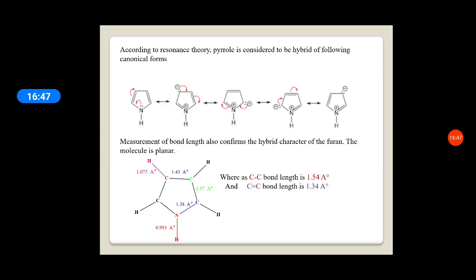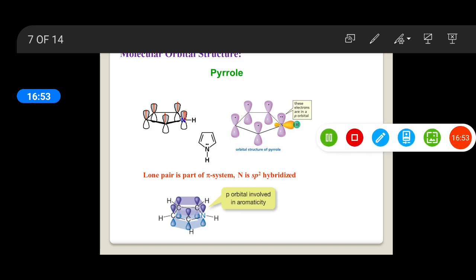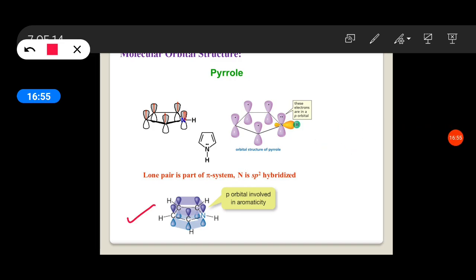Let us see here in pyrrole, if this is the structure, this is the molecular orbital structure. The pi molecular orbital has 6 pi electrons.